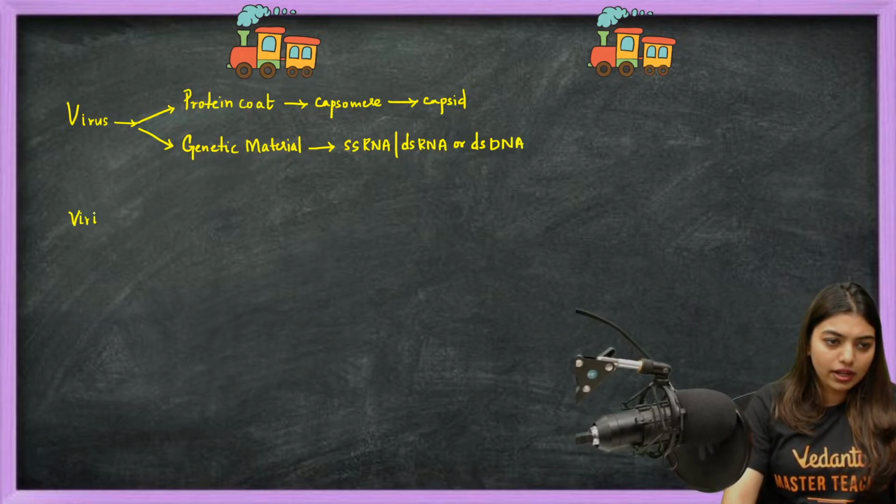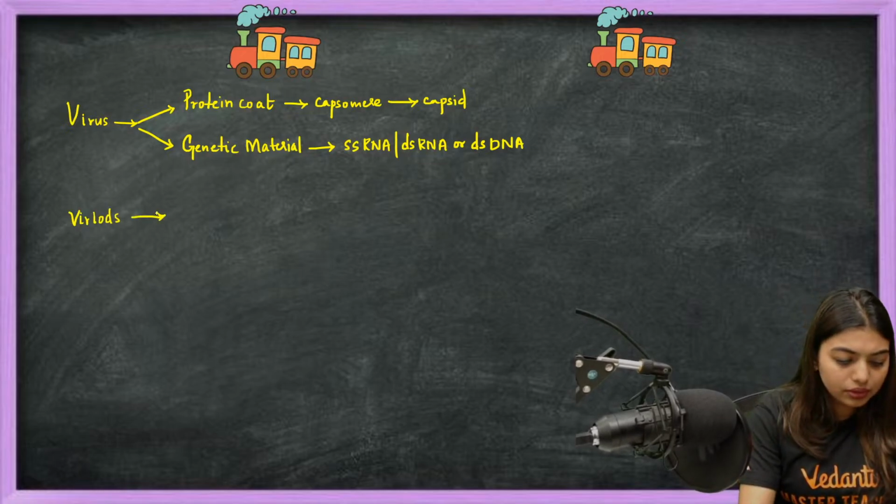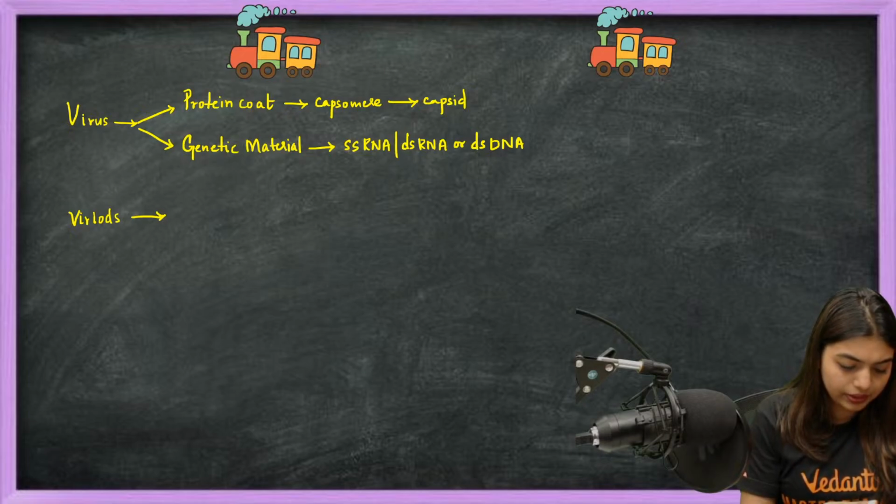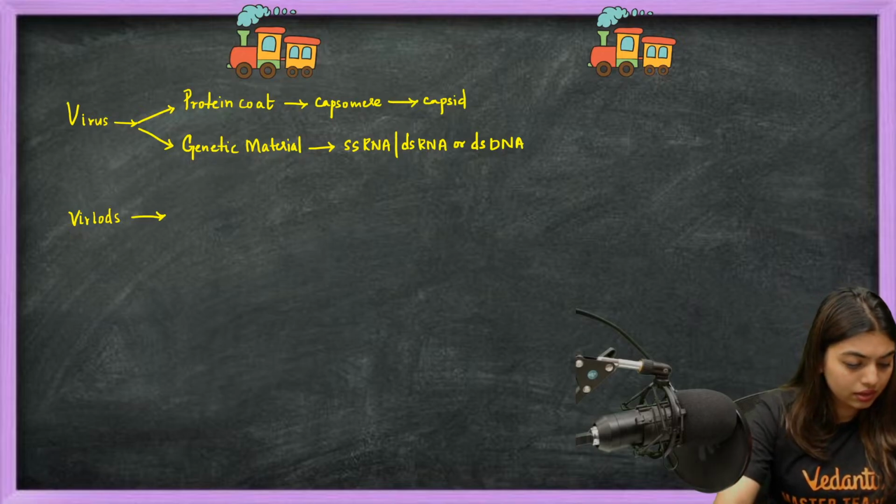Then we got to know viroids. Viroids are what, students?